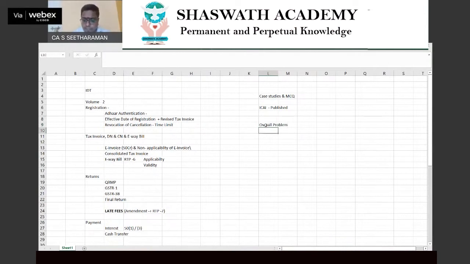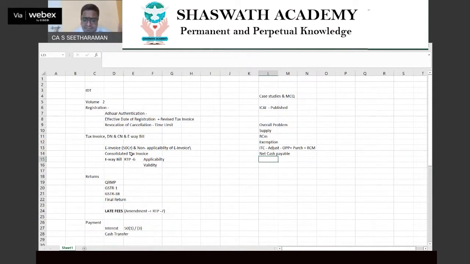What is an overall problem? In one question, they will test your supply, they will test RCM, they will test exemption, and they will test you on input tax credit adjustments. And when I say input tax credit adjustment, it includes opening balance, purchases during the period, and RCM credit, how to go about RCM credit, and all those things they will test in one place. Please be prepared for this kind of overall problem. Finally, they will ask you the net cash payable. This is a very, very, very interesting question, my dear. I want all of you to have a focus in this area.